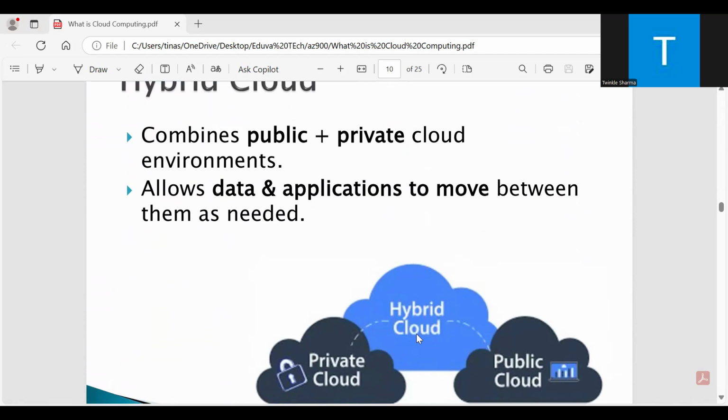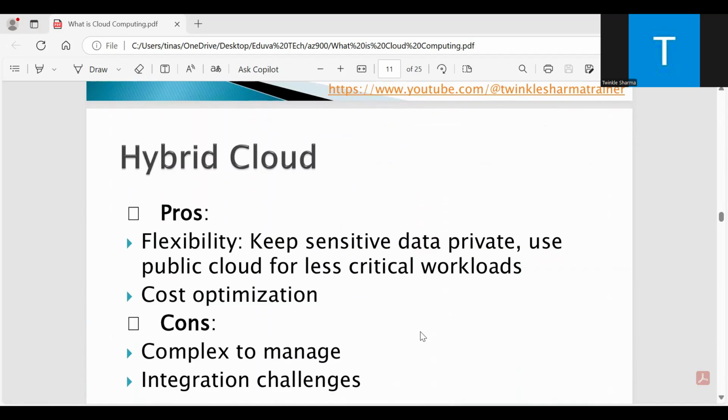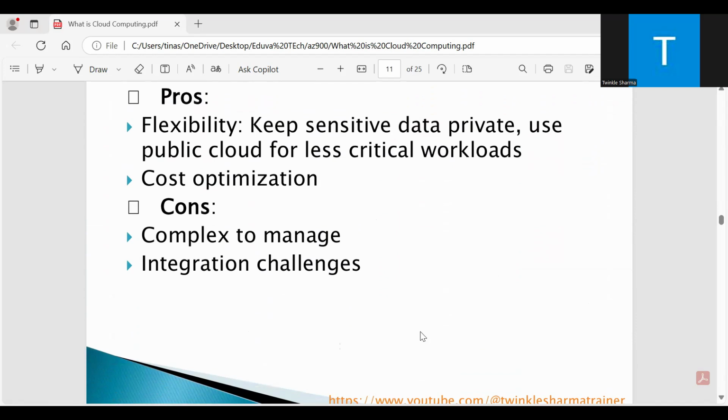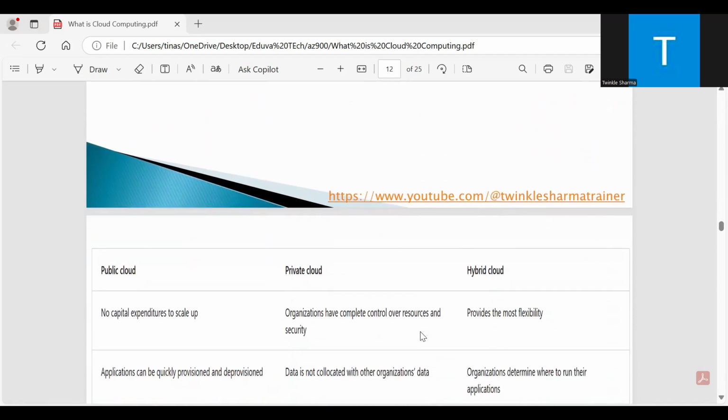Hybrid cloud can also provide an extra layer of security. Then we have the pros and cons of hybrid cloud. Pros are flexibility, keeping sensitive data private, using public cloud for less critical workloads, and cost optimization. Cons are that it is complex to manage and has integration challenges.